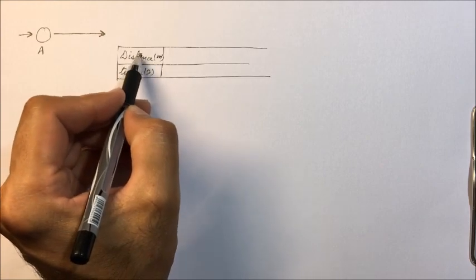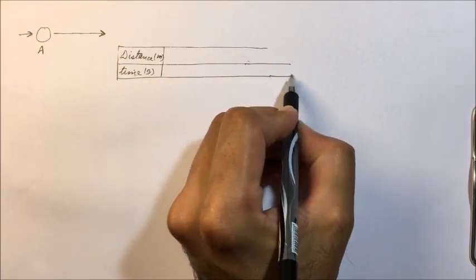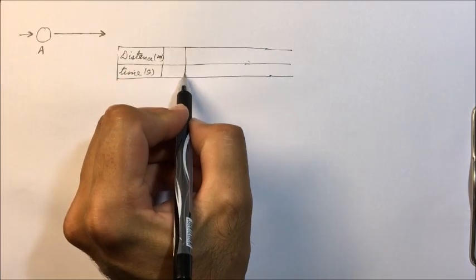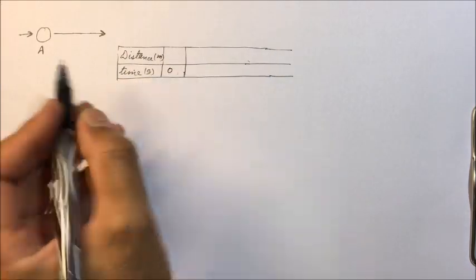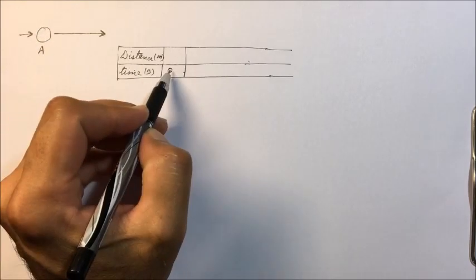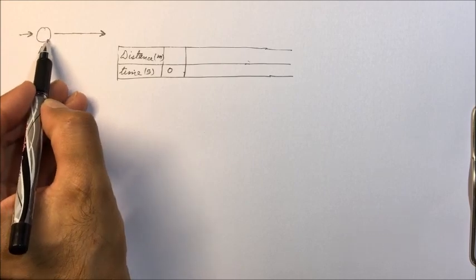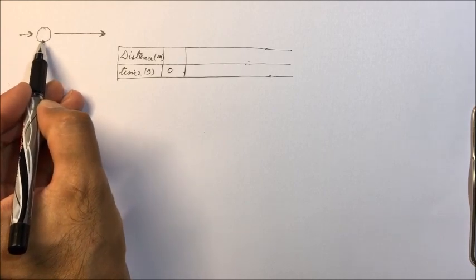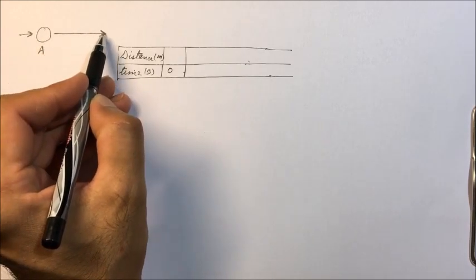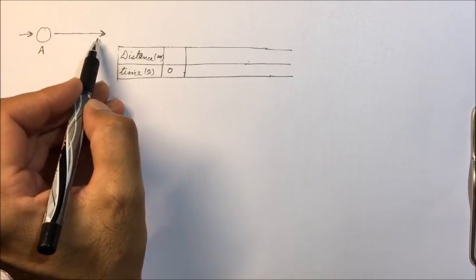Thus we can represent here distance or displacement. Time. Now initially at 0 seconds, the body is at rest. Initially there is no force acting on the body. At 0 seconds we applied some force. A constant force is applied on the body. As the force is applied on the body, the body starts to move. It will be set in motion.